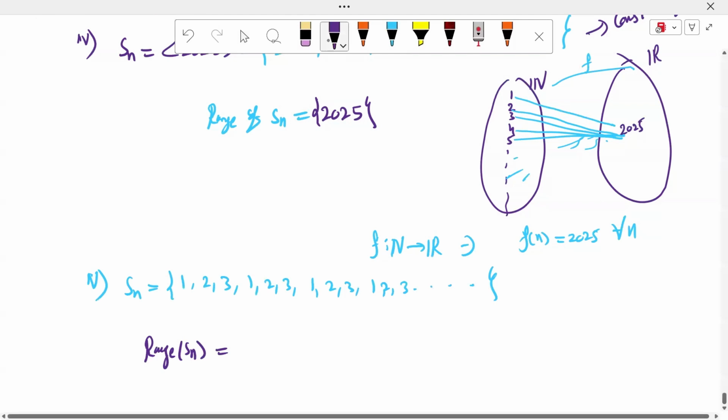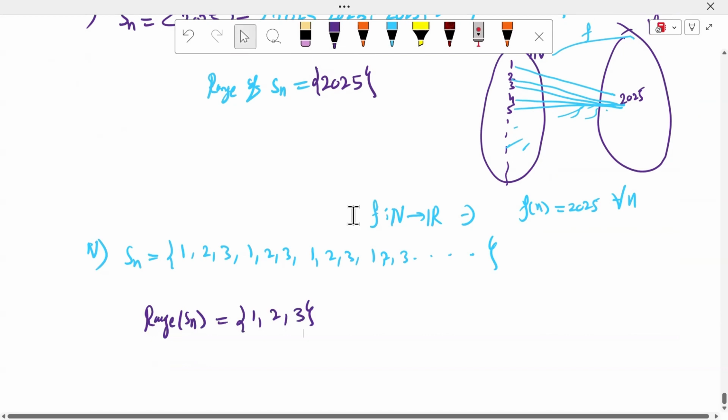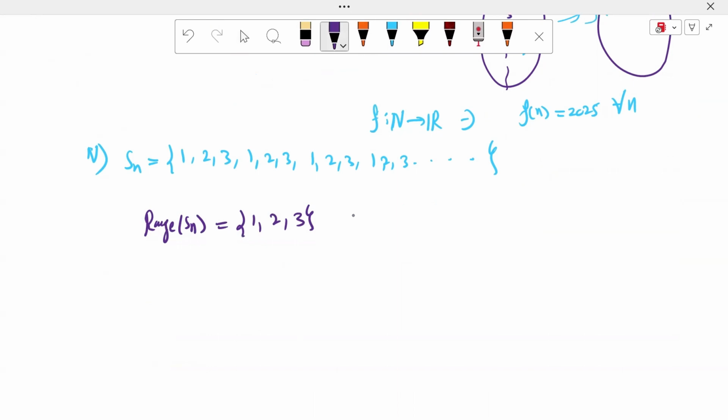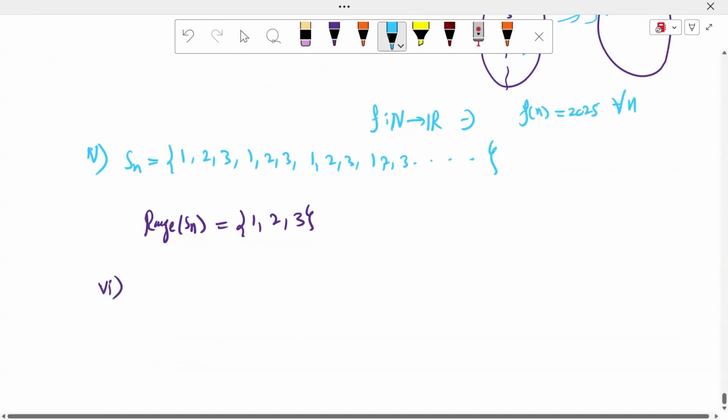Here, 1, 2, 3. The range is the collection of all distinct terms. We can take another example. Sixth example: the sequence is 1, 2, 2, 3, 3, 3, 4, 4, 4, 4, 5, 5, 5, 5, 5, and so on. What is the range?